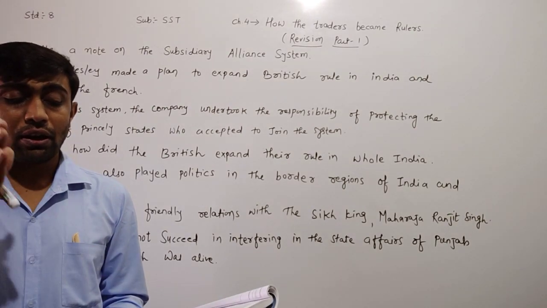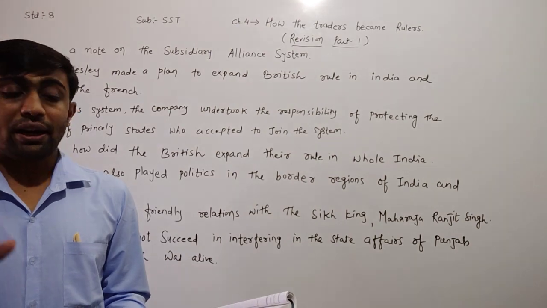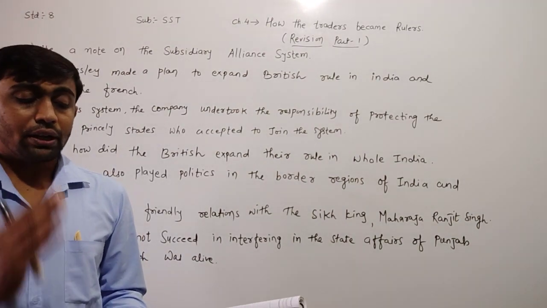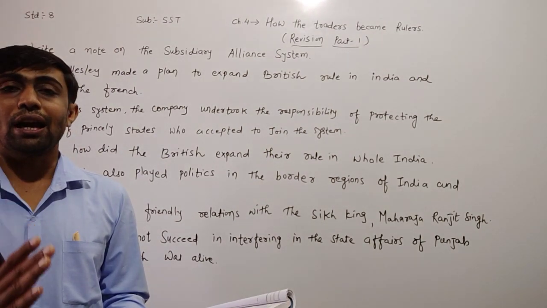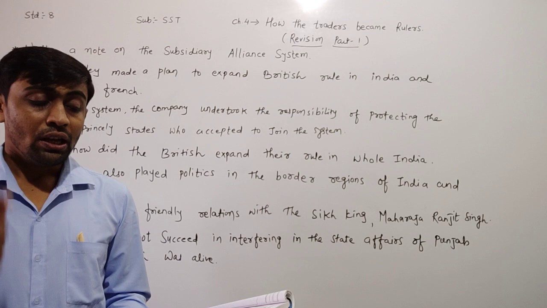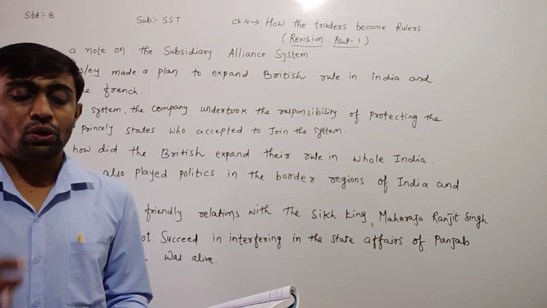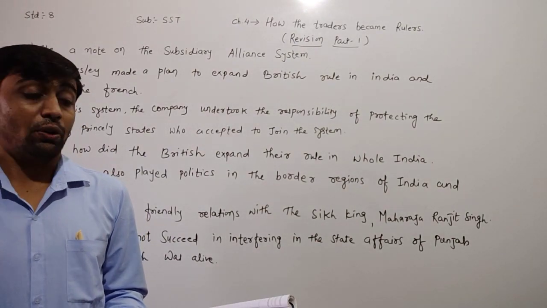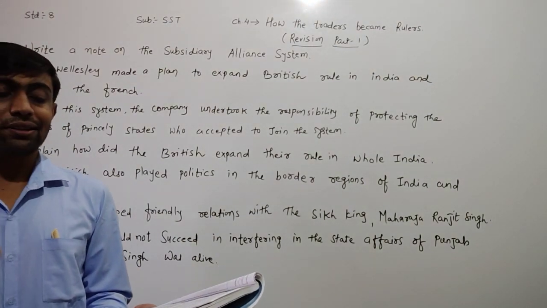Later, the Marathas fought among themselves after the death of Nana Fadnavis. Hence, one by one, the Marathas also adopted the subsidiary alliance system prepared by Wellesley. Afterwards, the states of Mysore, Ayodhya, Tanjore and Karnataka were also victims of this system. Which are the states that were victims of the subsidiary alliance system?